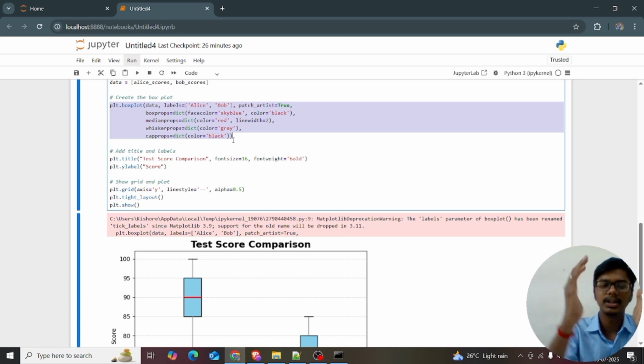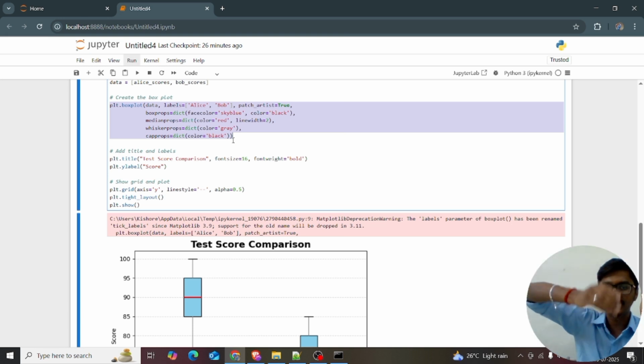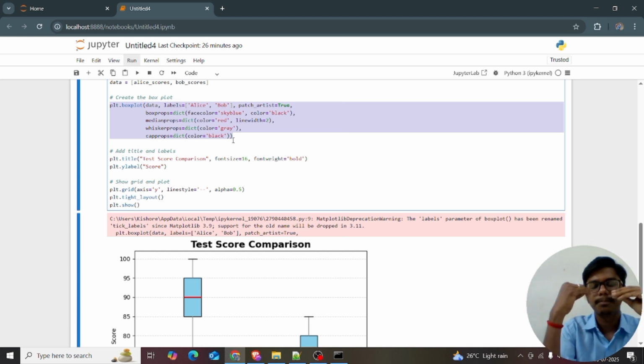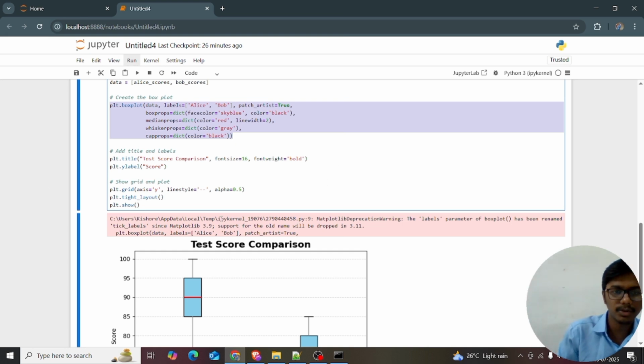First I want the box, and inside it the median, and I'm giving the whisker, so I only give the cap prop, box prop, median prop, whisker prop, cap prop. Okay, plt.title. I just want to give the title. Everything is similar to the bar chart. plt.title is equal to test score comparison, font size is equal to 16, font weight is equal to bold.